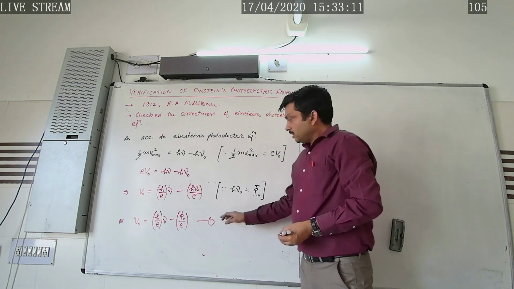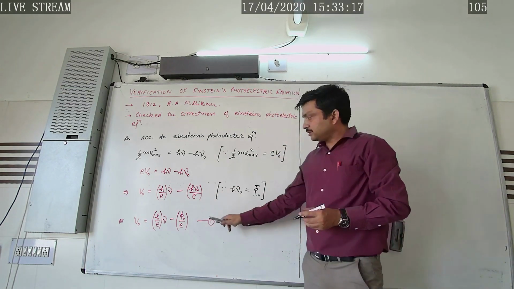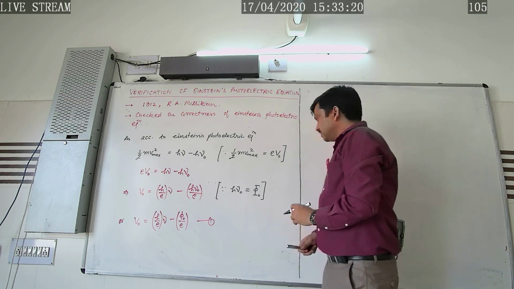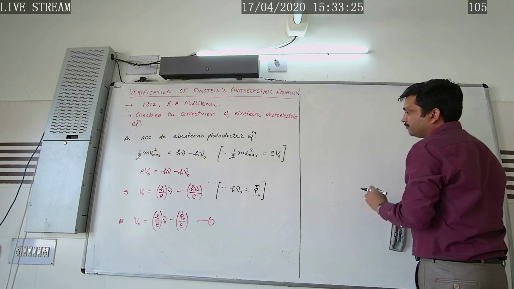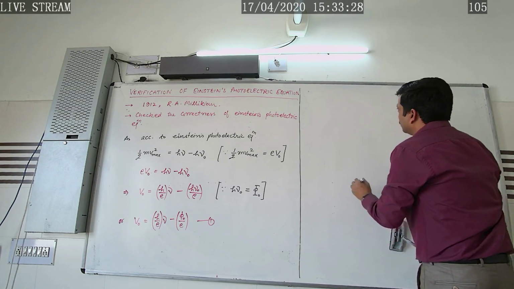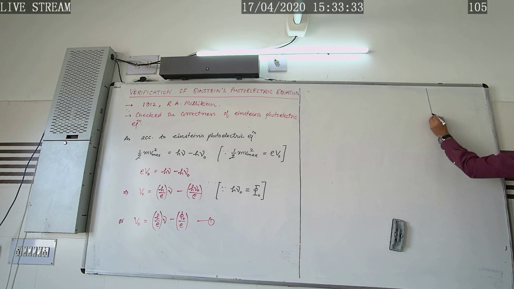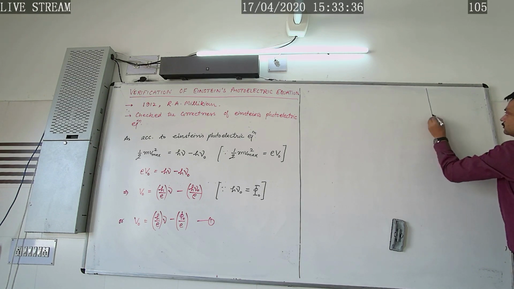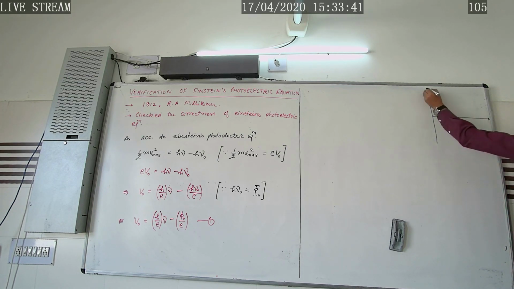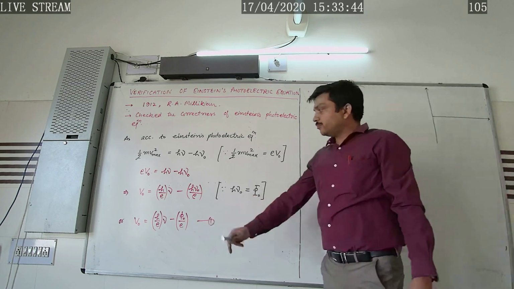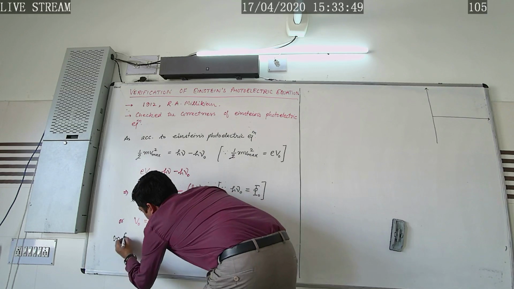Now, how did he check the correctness of the relation? He compared this equation with the slope-intercept form by plotting the graph between the stopping potential and frequency of the incident radiation. So the graph was like this: along the y-axis, the stopping potential was taken. Why? Because he compares the above equation with the slope-intercept form. So here he writes, on comparing,